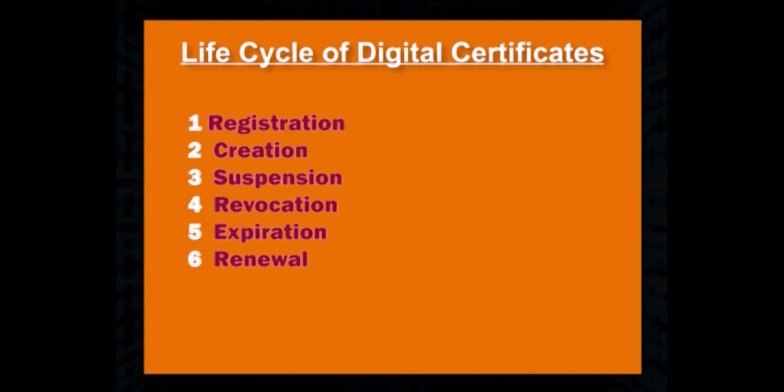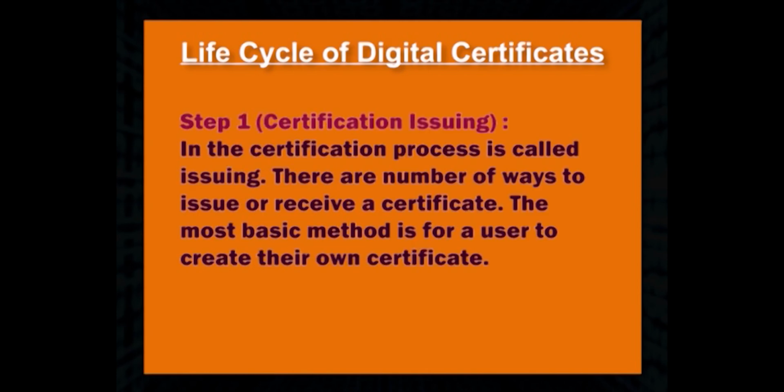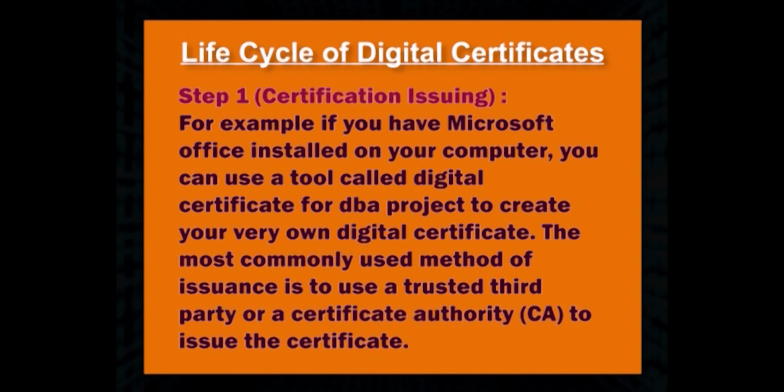Now, let us look at the life cycle of the digital certificates, and this process includes registration, creation, suspension, revocation, expiration and renewal. The first step in the certification process is called issuing. There are a number of ways to issue or receive a certificate. The most basic method is for a user to create their own certificate. For example, if you have Microsoft Office installed on your computer, you can use a tool called Digital Certificate for VBA Projects to create your very own digital certificate.